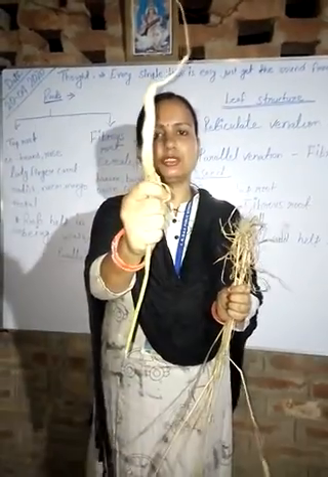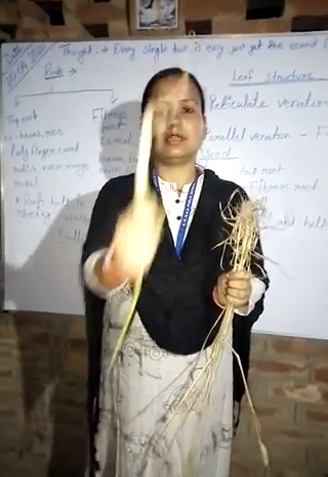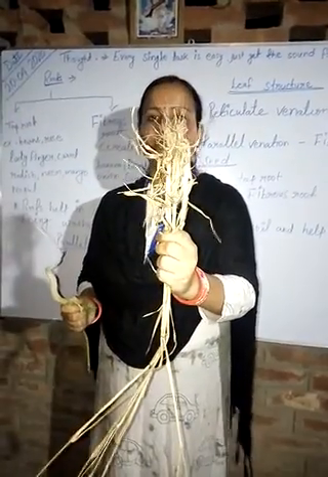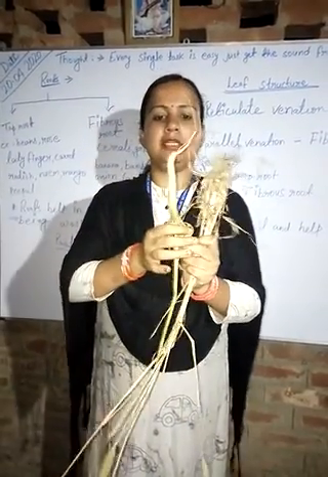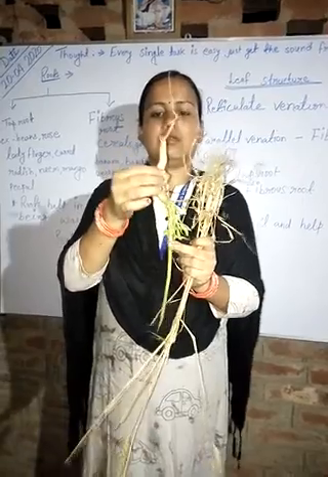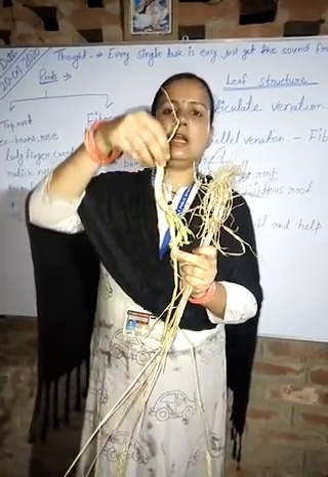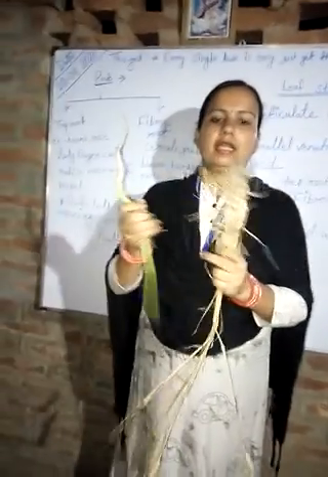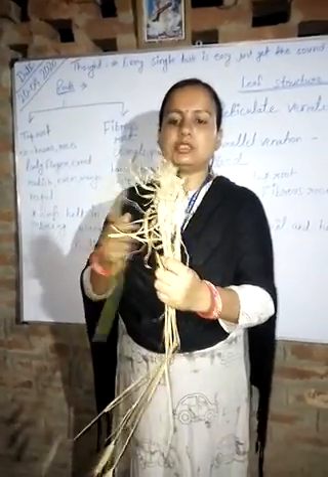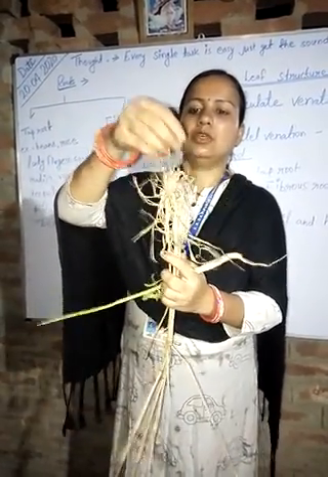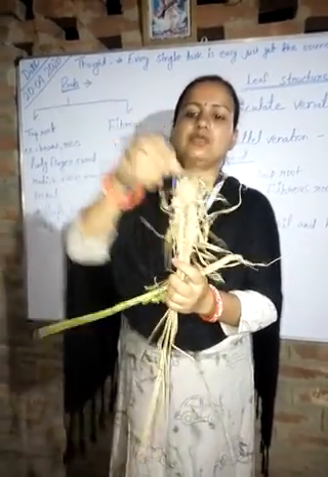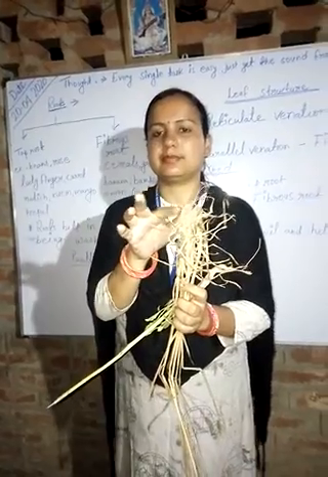This is taproot, see this, and this is fibrous root. This is taproot, in which many thin roots arise from a single long root. Here it is fibrous root, in which many thin and delicate roots arise from the base of the stem.